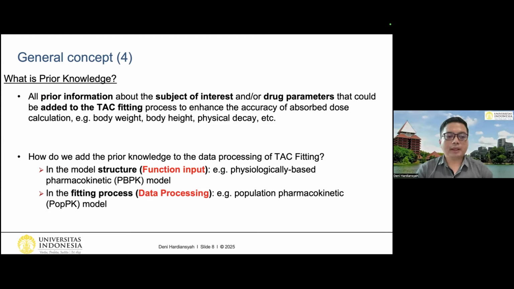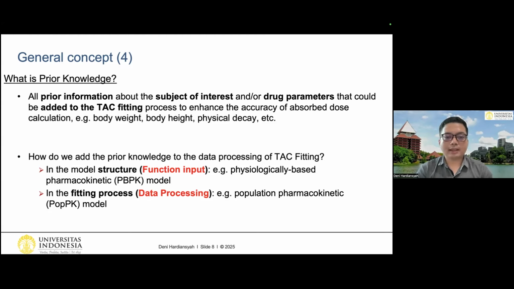The first one is in the model structure or the function input, and in this case, physiologically based pharmacokinetic modeling. We can also add the prior knowledge to the fitting process itself or in the data processing. And this we could do with the population pharmacokinetic or POP-PK model. So therefore, from this slide, we already know how to improve the accuracy of the calculated absorbed dose by improving the function input and data processing.